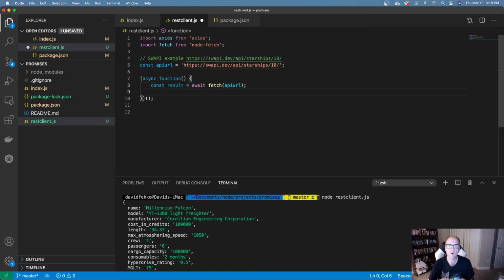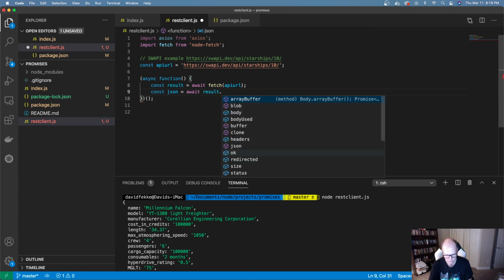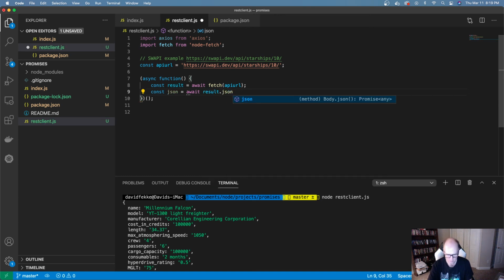But as you remember before, we had to do a second then to actually get the JSON back. So what I'm going to do is say const JSON is going to be equal to await result.json.